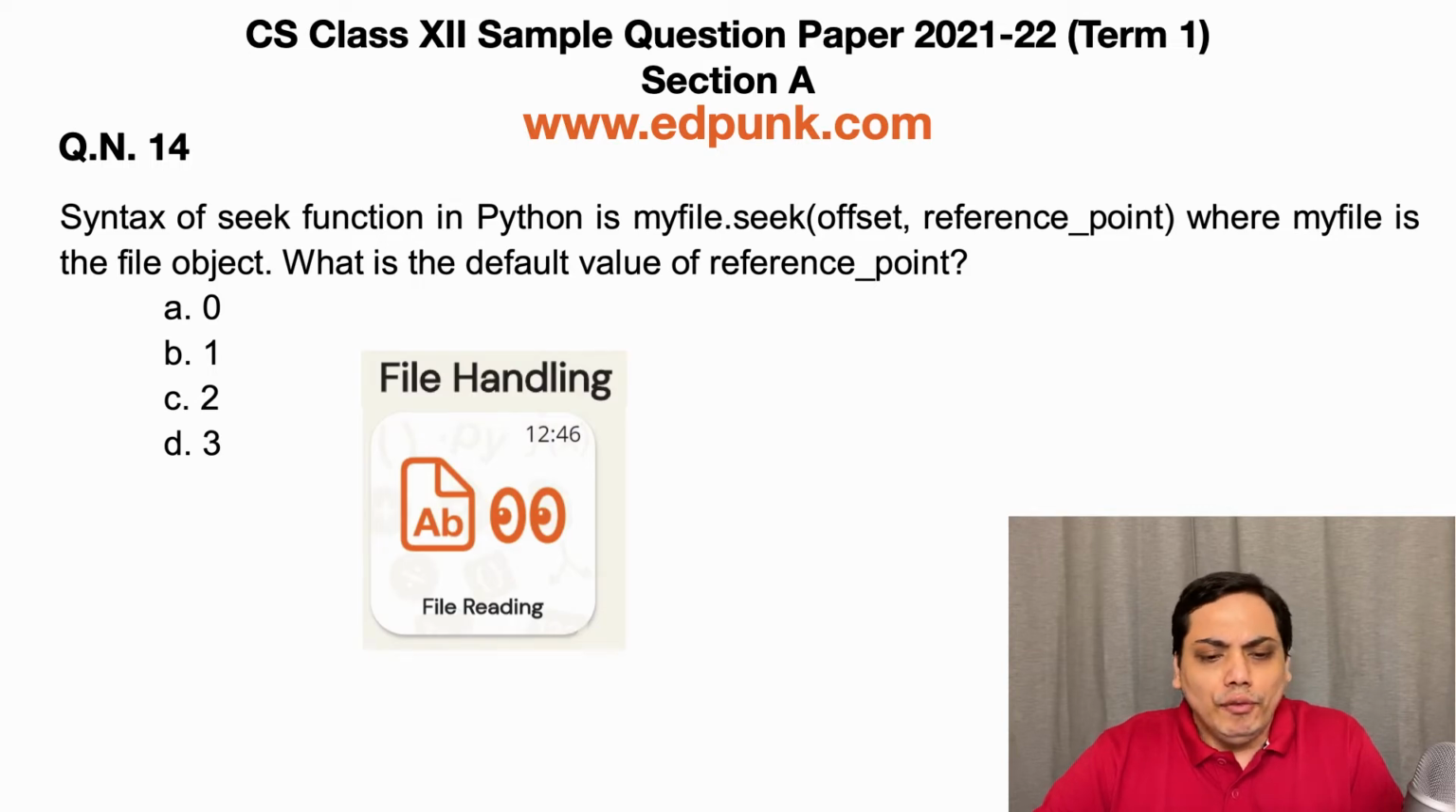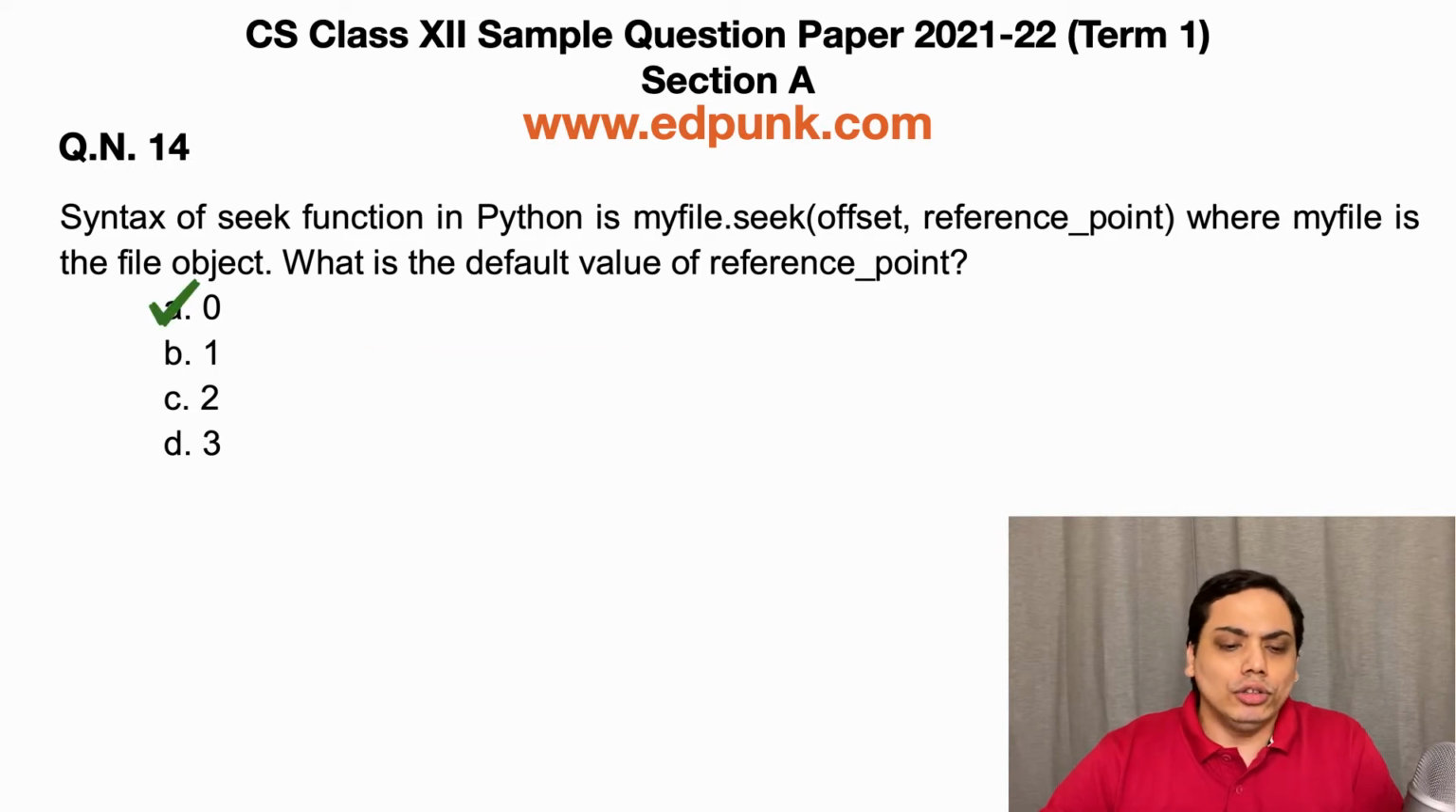Now, if you have gone through the file reading chapter, you will know that the valid values of reference point are 0, 1, and 2, and its default value is 0, which tells the pointer to move offset number of bytes from the beginning of the file. So the correct answer is option A, that is 0.